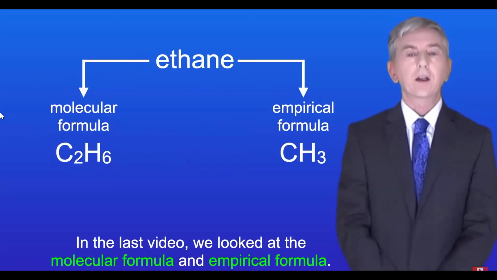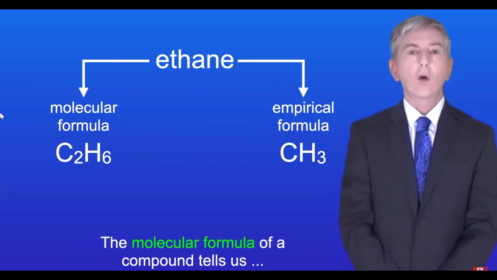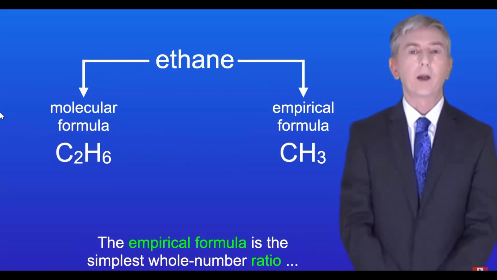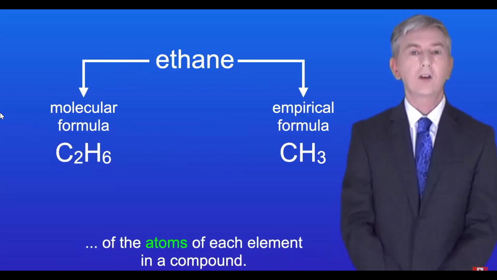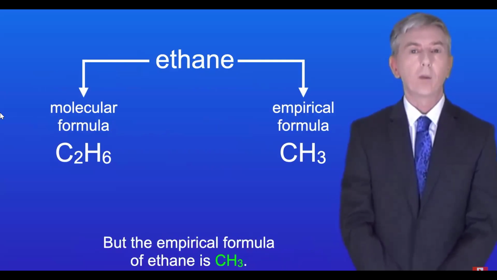In the last video, we looked at the molecular formula and empirical formula. Remember that the molecular formula of a compound tells us the actual number of atoms of the elements in that compound, whereas the empirical formula is the simplest whole number ratio of the atoms of each element in a compound. So for example, the molecular formula of ethane is C2H6, but the empirical formula of ethane is CH3.